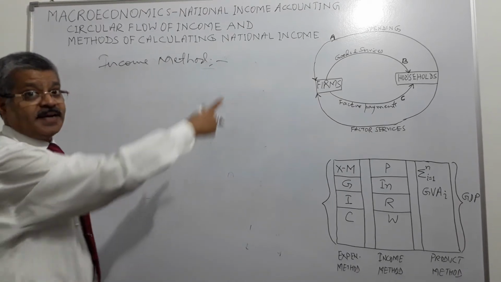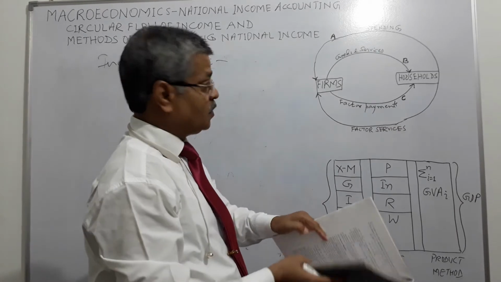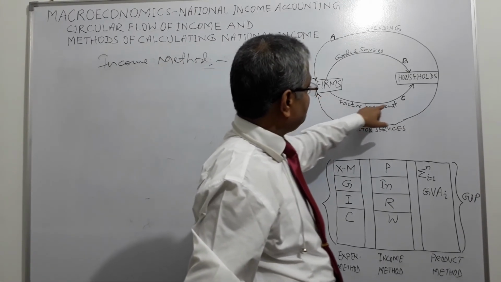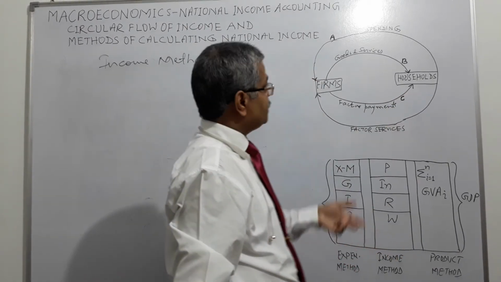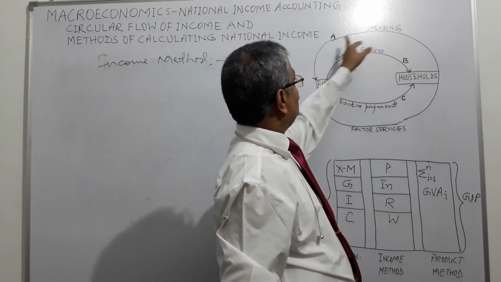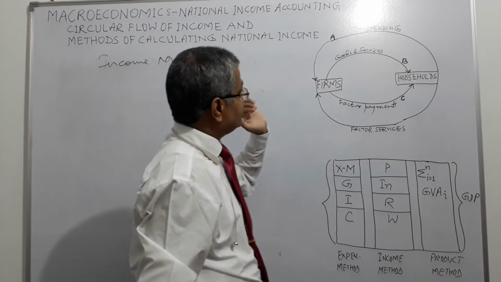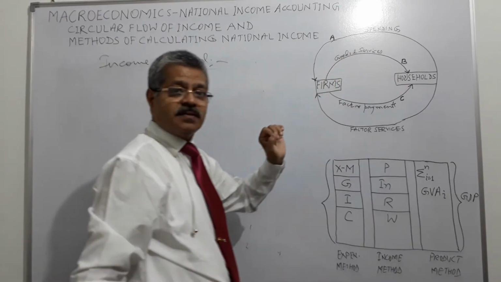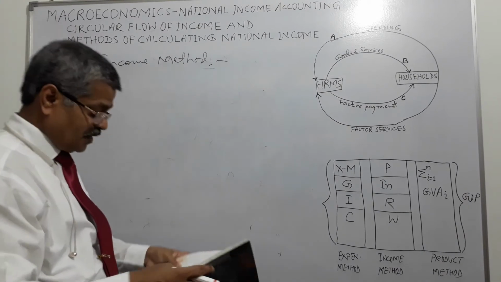Here we had discussed in the circular flow in the economy: from the firms, factor payments flow to the households. That is income, the income method. Household spending on the goods and services produced by the firms is the expenditure method. Firms selling goods and services to the household is the product or value added method. So we discuss the income method.